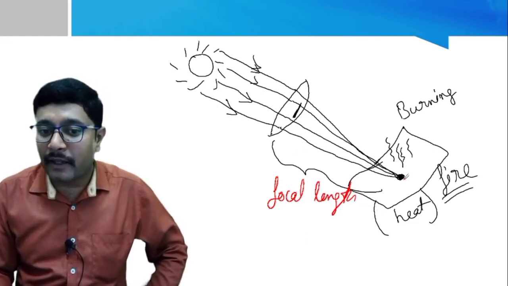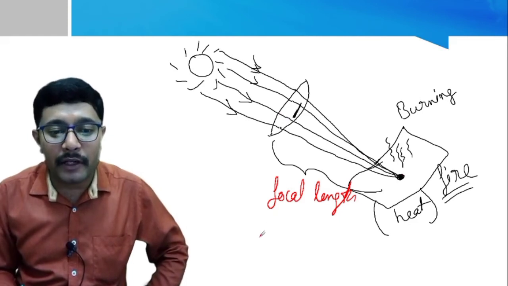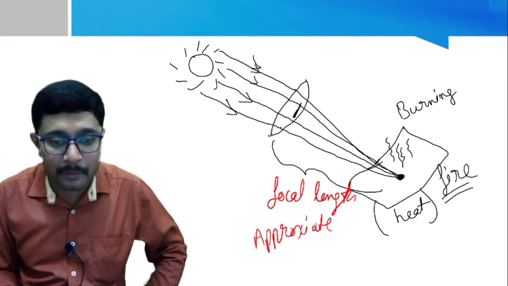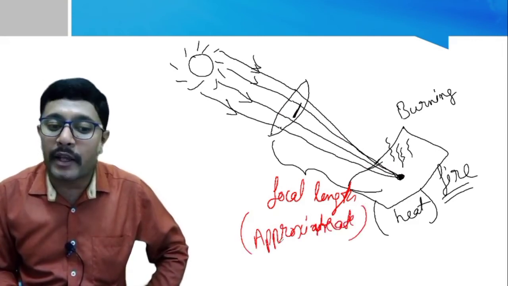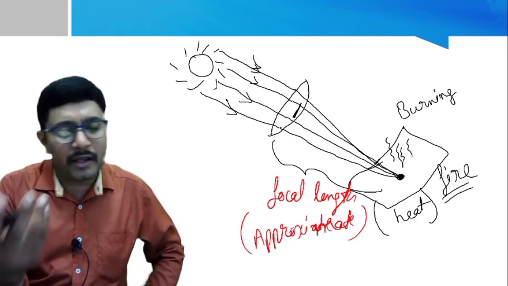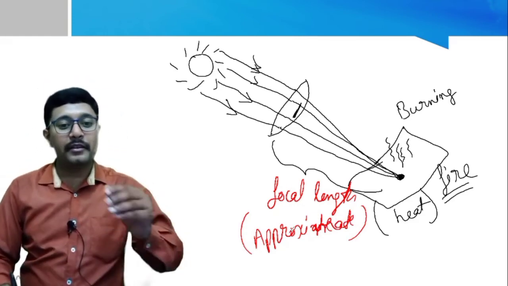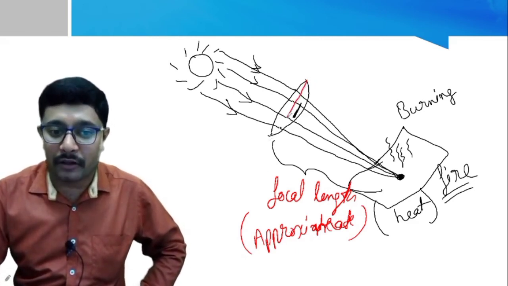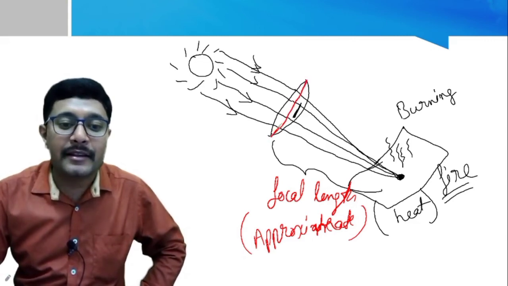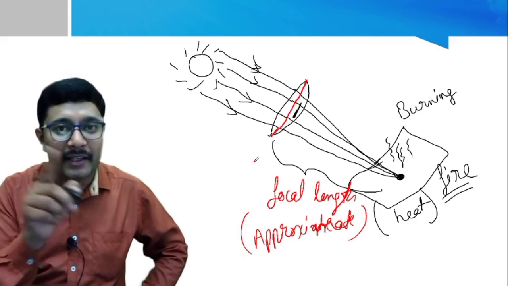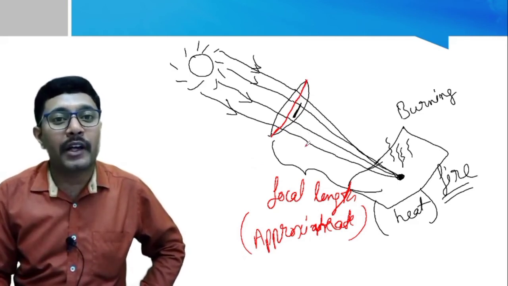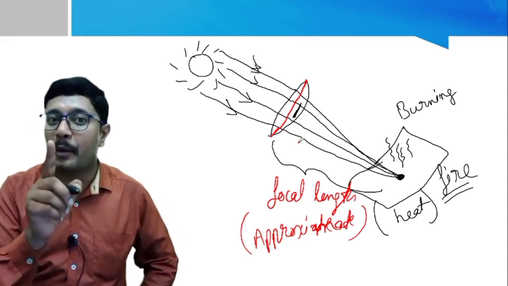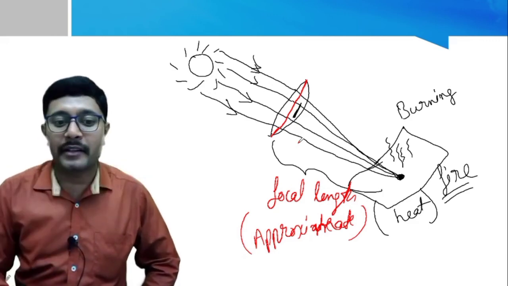So by conducting these kinds of activities, we can calculate the approximate value of focal length for a given lens, it may be any lens. And in this topic we are discussing the lenses whose aperture is less than their center of curvature. Clear? Keep it in mind, we are discussing the lenses whose aperture is less than their center of curvature.